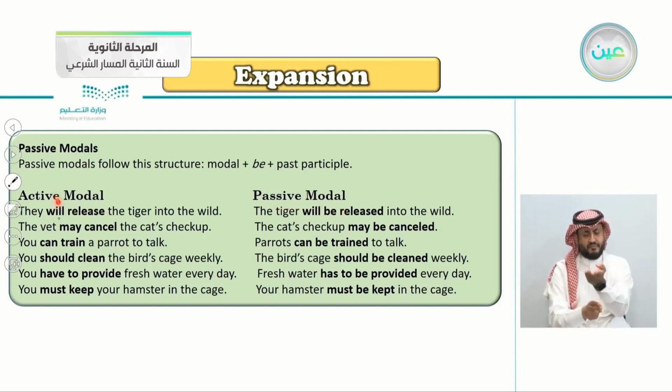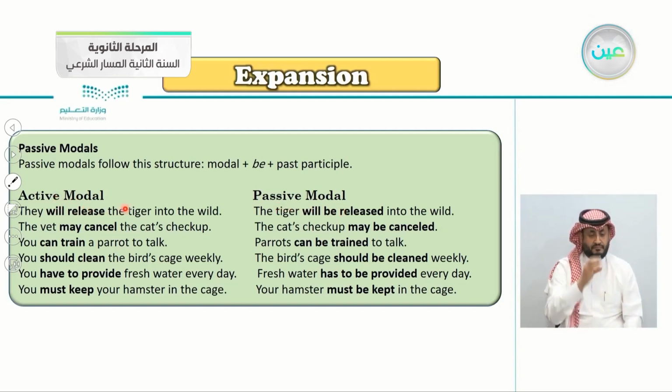So we begin with the object in the passive and we say will, this is the modal, be, and the past participle is released. For example, may cancel: may, this is the modal, be cancelled, and so on.